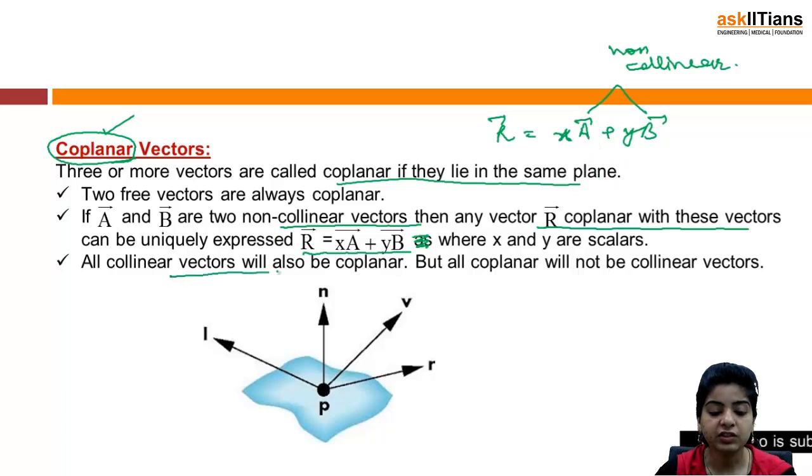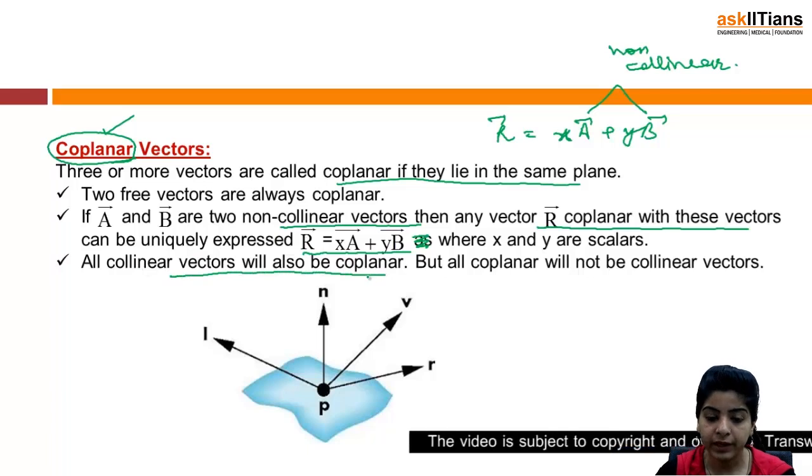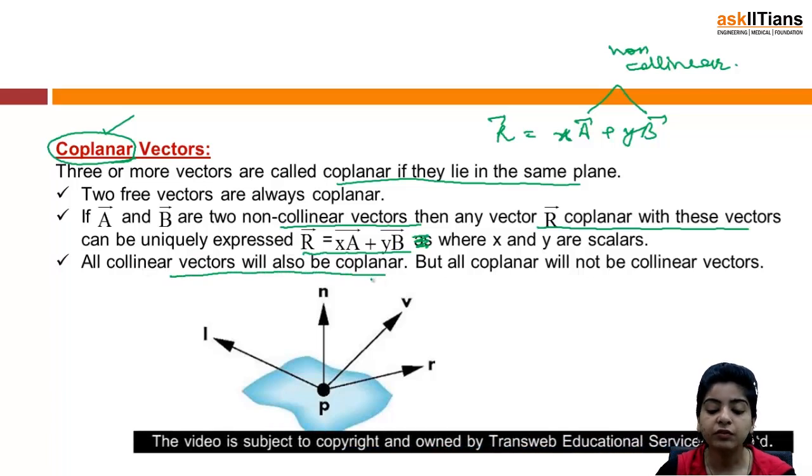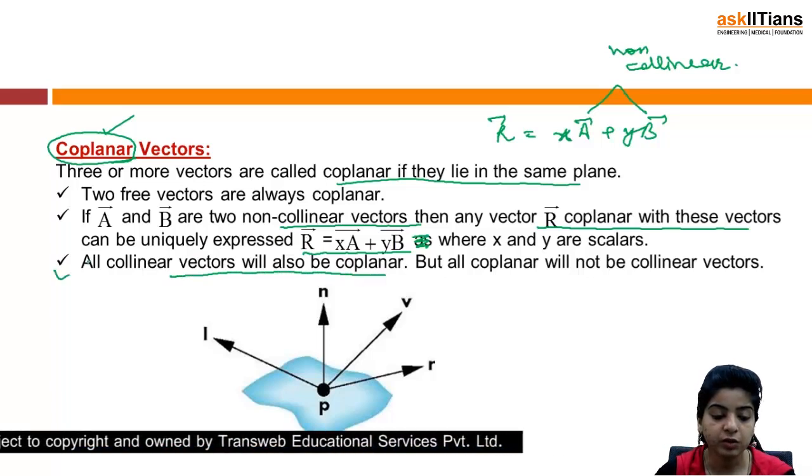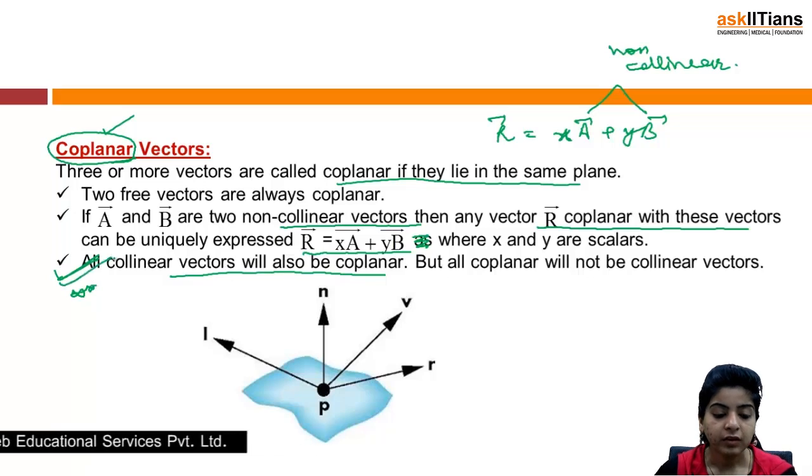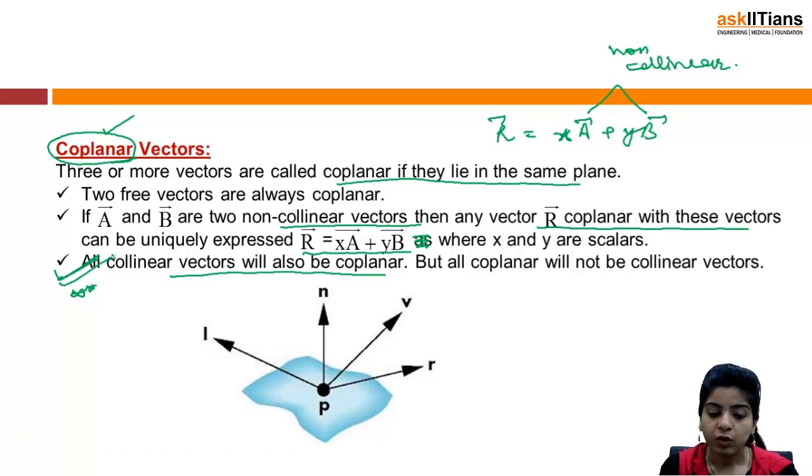All collinear vectors will also be coplanar, but all coplanar will not be collinear vectors. This is an important point. Collinear vectors we have already discussed. Now we have discussed coplanar vectors. Coplanar is when three or more vectors lie in the same plane. So all collinear vectors are always coplanar, but the converse need not be true. That is, all coplanar vectors will not be collinear vectors.